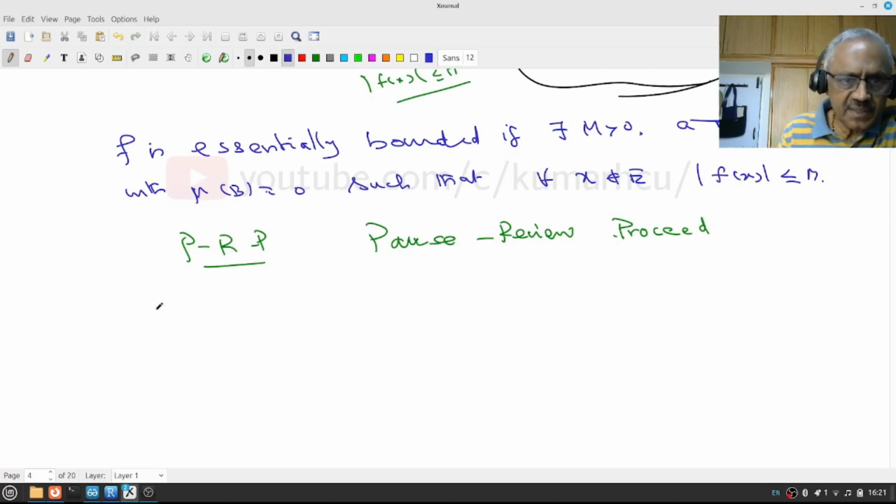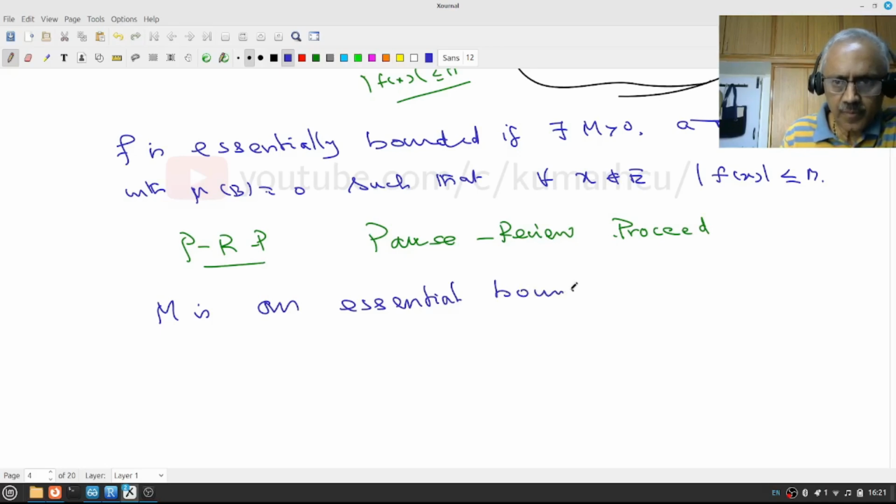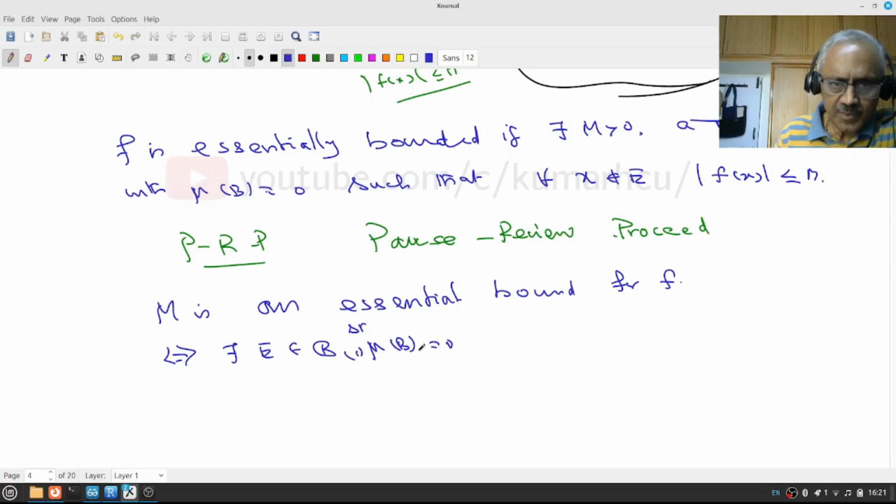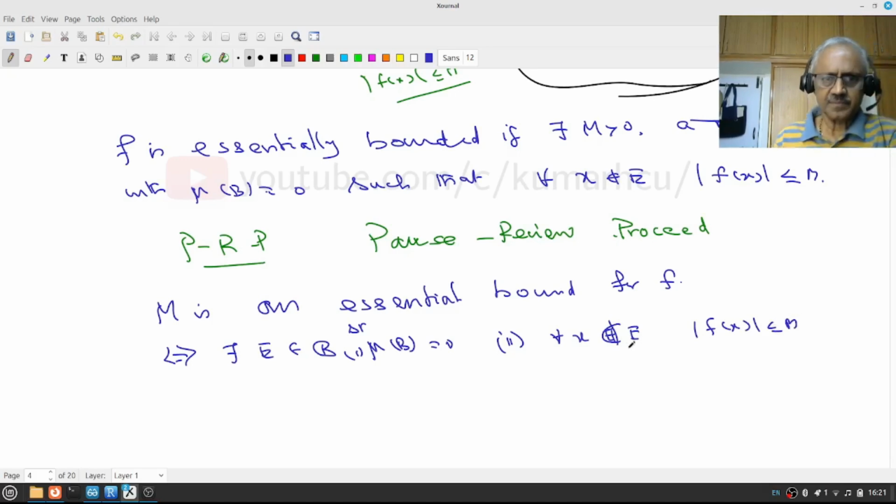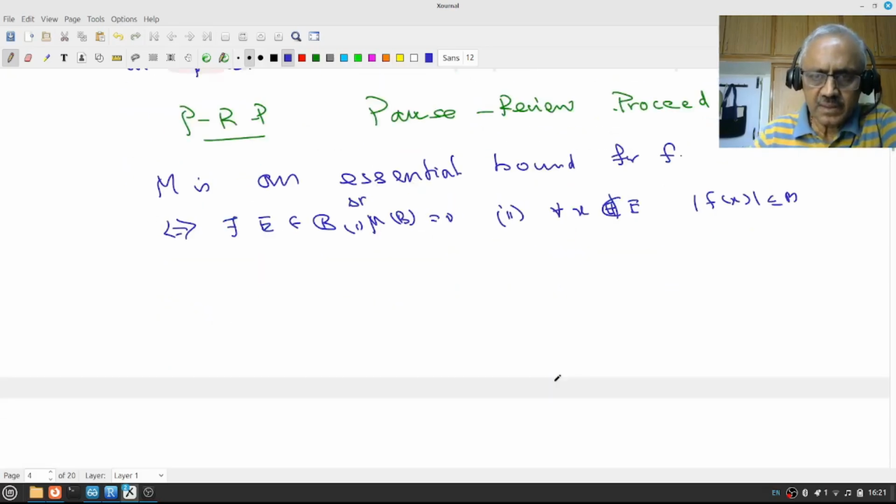In such a case, we say M is an essential bound for f. So when do I say M is an essential bound for f? This means there exists E in the sigma algebra such that, one, mu of E must be 0, and two, for all x not in E, mod f of x is less than or equal to M. I'm just repeating.